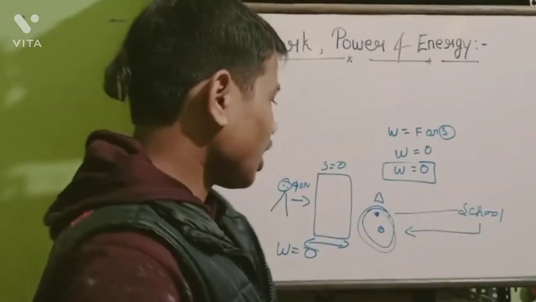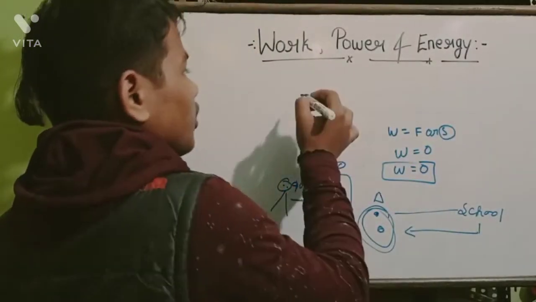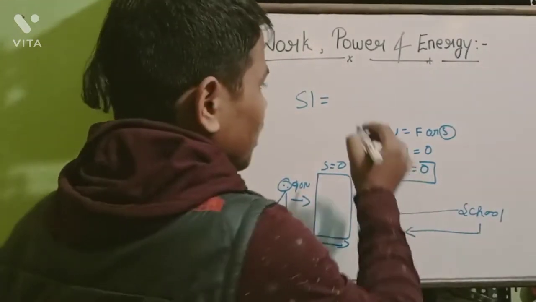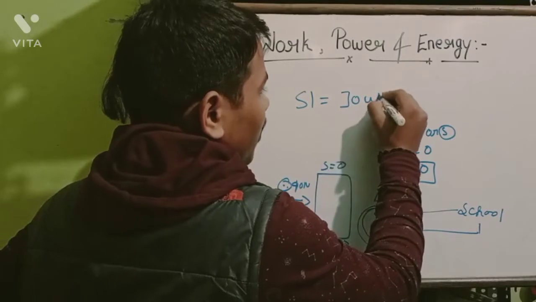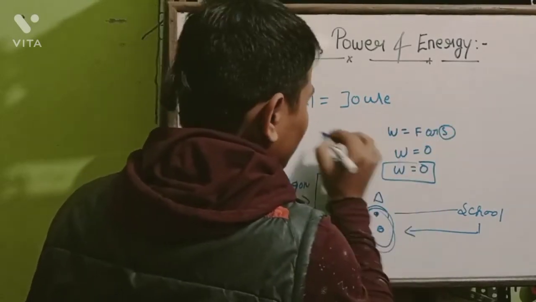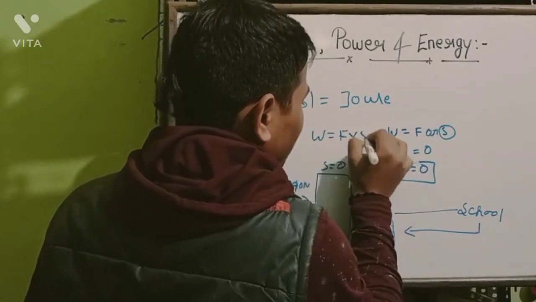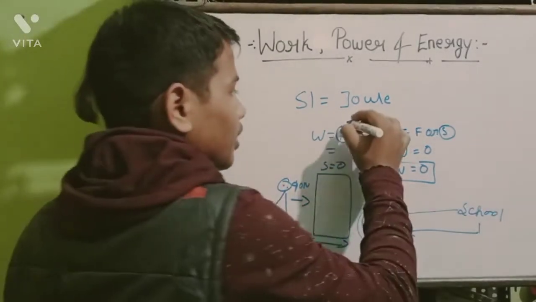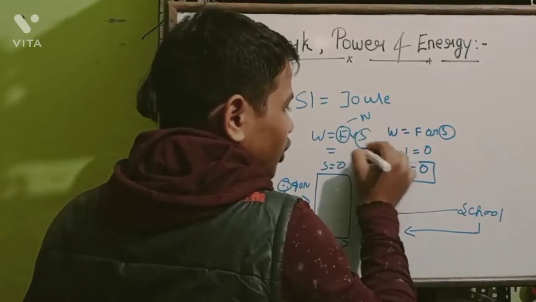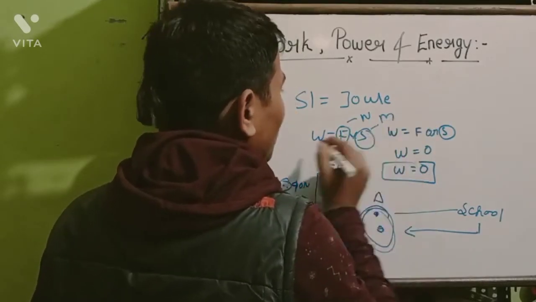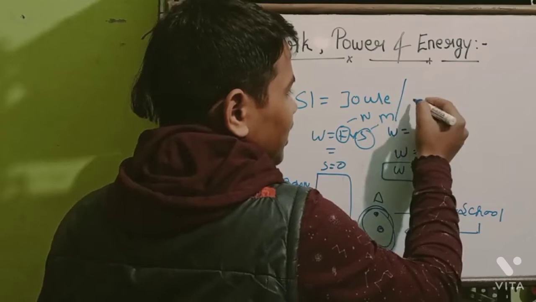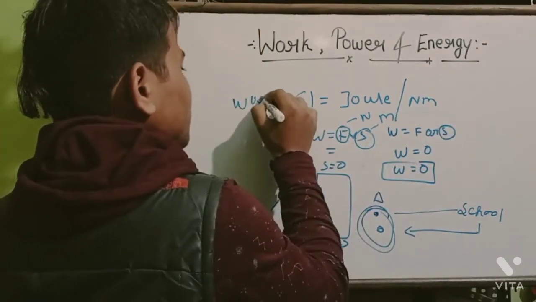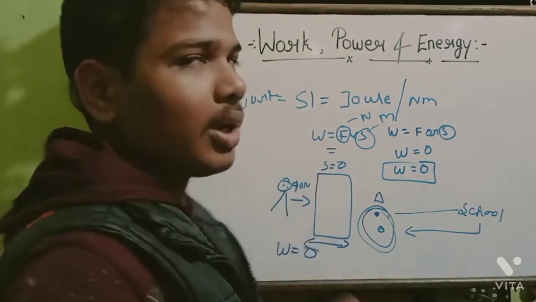Okay, now we have not studied the SI unit. The SI unit of work is joule. Or from the formula, work done is equal to force into displacement, we can say that the SI unit of force is Newton and the SI unit of displacement is meter. So one more SI unit we can say is Newton meter. So the SI unit of work is either joule or Newton meter.